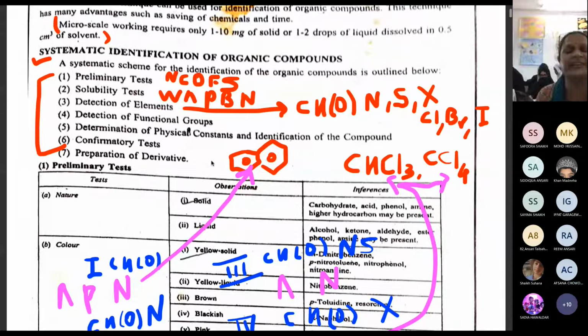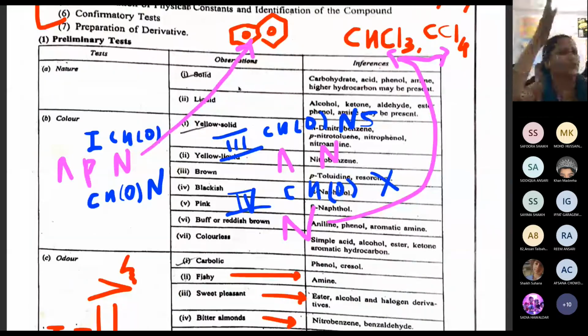So now we go by the nature. The nature I already told you, it can be solid or it can be liquid. Then solid, whatever list is given. This entire practical you are going to write in 3 columns. First column will have test, second column will have observation, and third column will be inference.